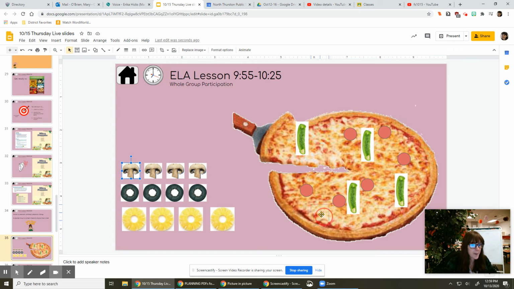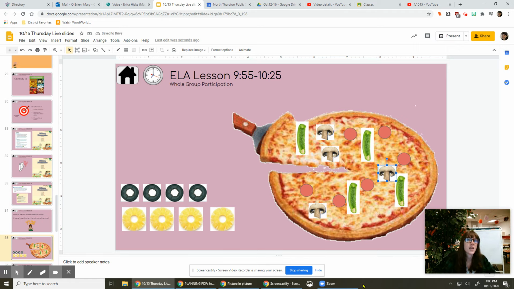If I add one mushroom, it's just a mushroom. It's just one thing. If I add lots of mushrooms, here I put the S at the end, mushrooms, to our pizza, those are now plural nouns. A noun is a thing, a mushroom is a thing, but now there's more of them, so that's a plural noun. Mushroom, mushrooms. You got it.